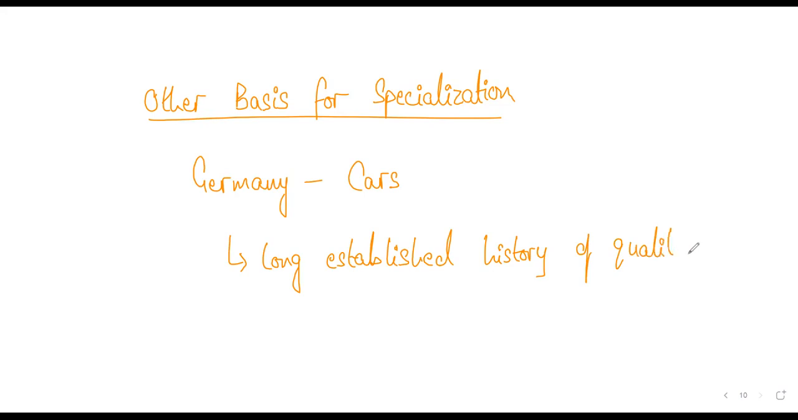Long established history of quality, reputation, uniqueness, etc. Right? So this is what you need to explain. Any confusion so far, students? Anything that's not clear? Customers are loyal, exactly. Customers want to buy. Customer loyalty is high, and so on. Right? So these three would be enough.